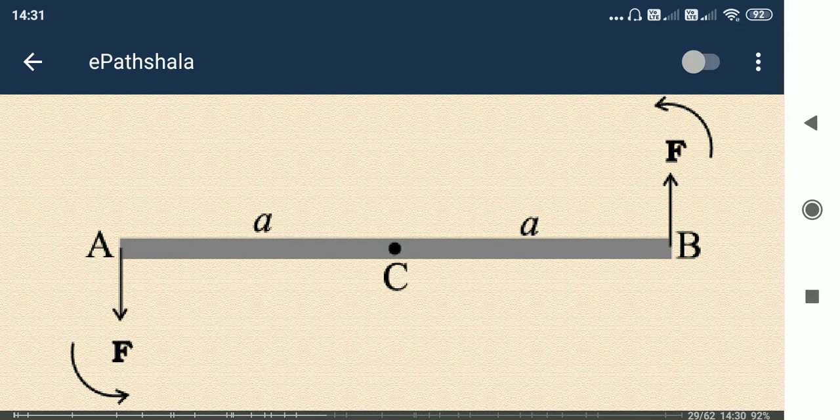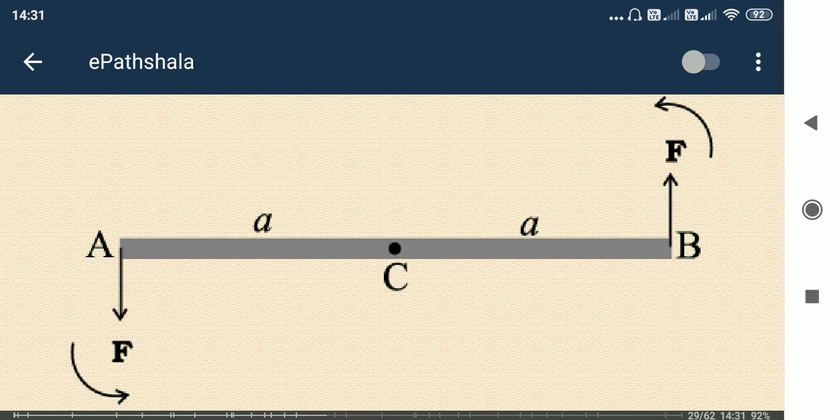As we don't have a resultant force, it will not have any translational motion, but we have a resultant torque. Torque, we know, depends on the distance also, and the direction, and the axis of rotation is the same here.